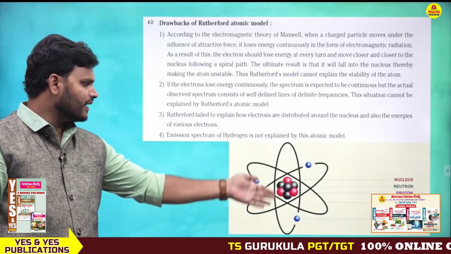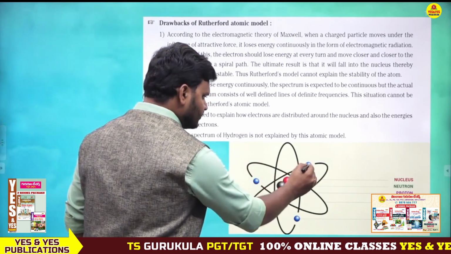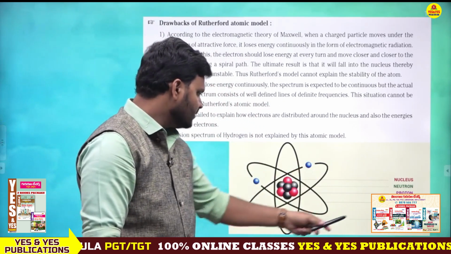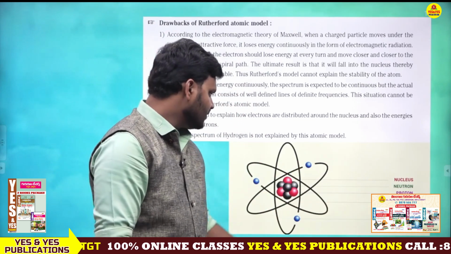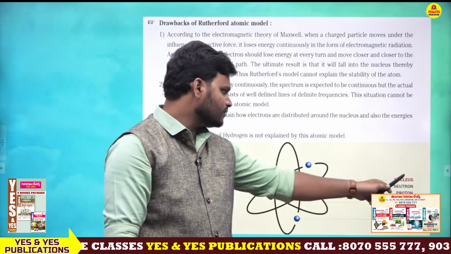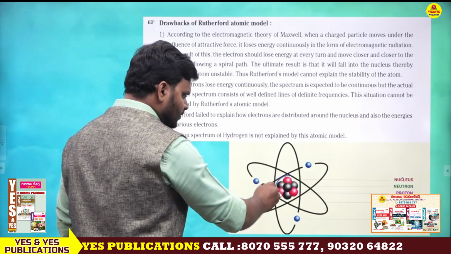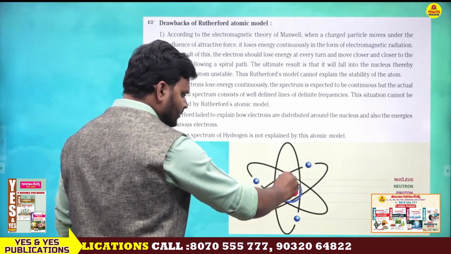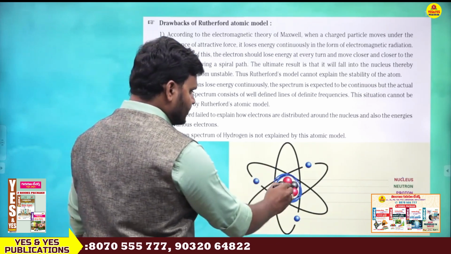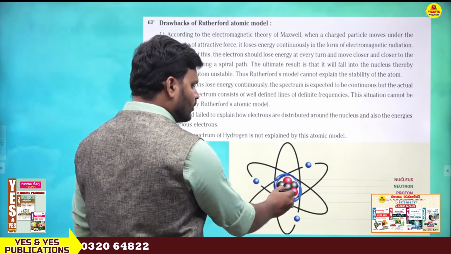This is the planetary model, and these are electrons. These are the electron orbits, this is a proton, this is a neutron, and this whole part is the nucleus. Inside is the nucleus, the black color is neutron and the red color is proton.